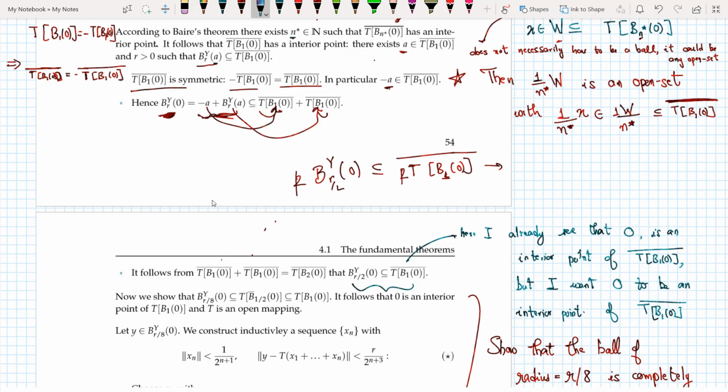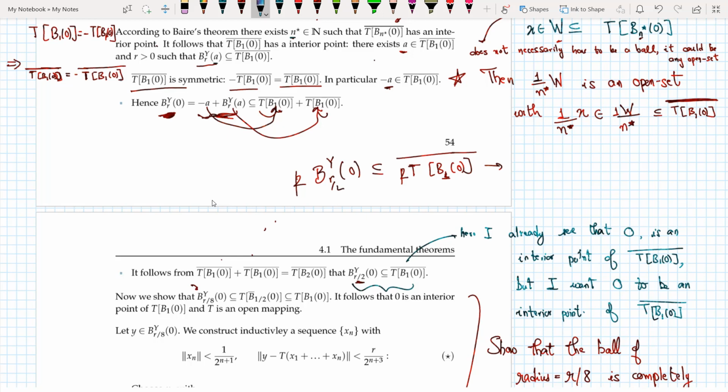So from here to here, no problem. Now I just showed that I can draw a ball of radius R by 2 around 0, and it is an open set in the closure of TB10. Now we show that the ball of radius R by 8 is an open set in TB10 rather than the closure of TB10. So here I already see that 0 is an interior point of the closure of TB10 because this ball is a subset of this.